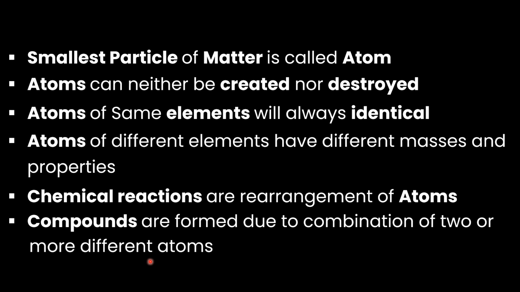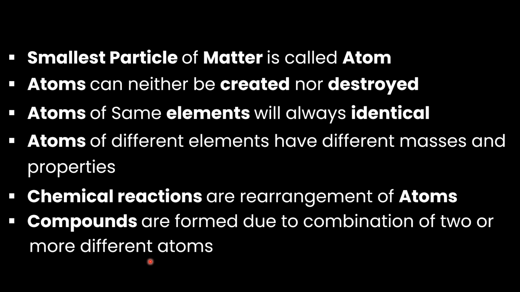Similarly, we can do a chemical reaction of hydrogen with fluorine on the reactant side, and whenever the molecule of hydrogen combines with the molecule of fluorine, we get hydrogen fluoride. So these were the five key points of Dalton's atomic theory.